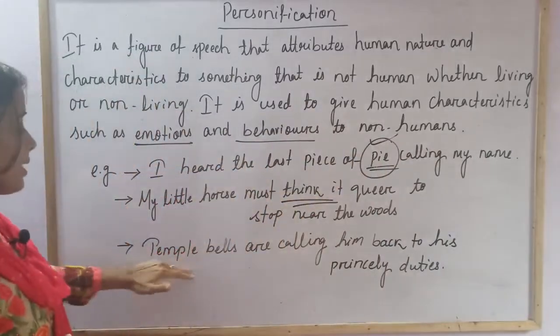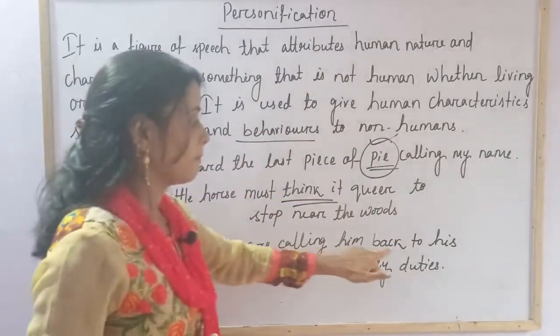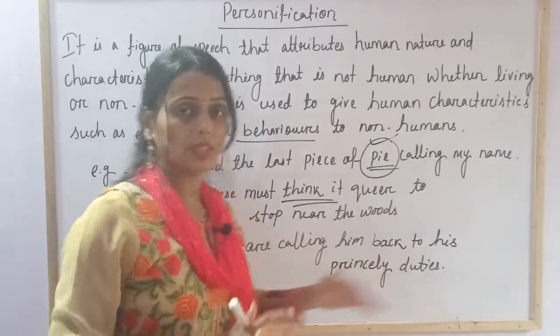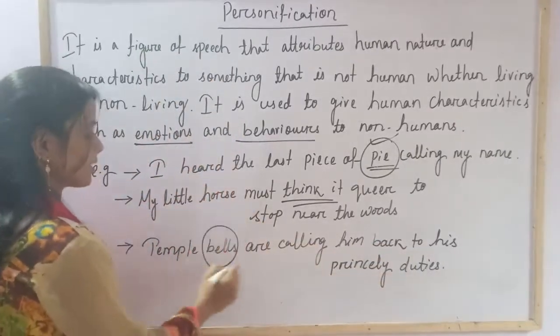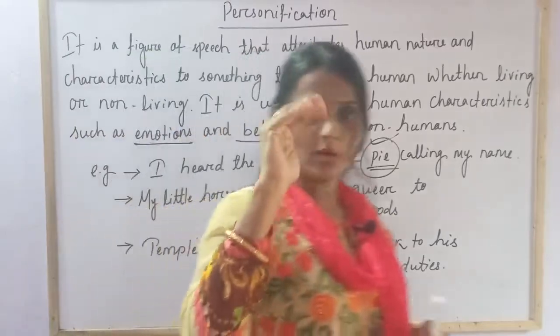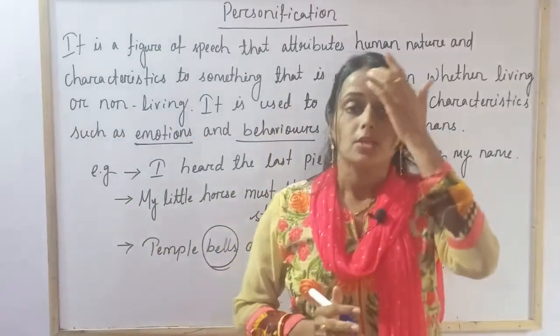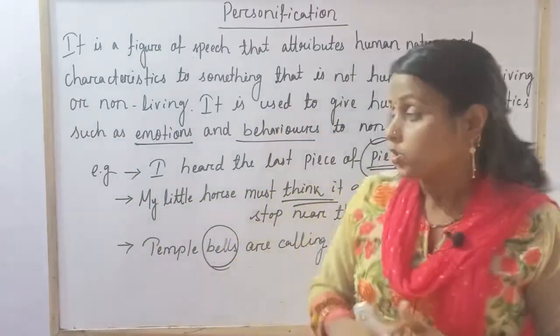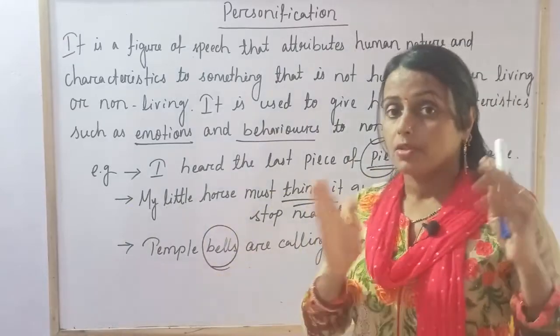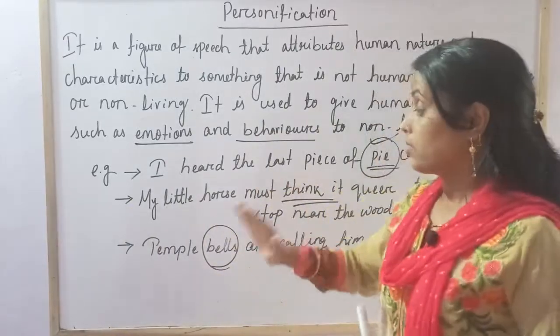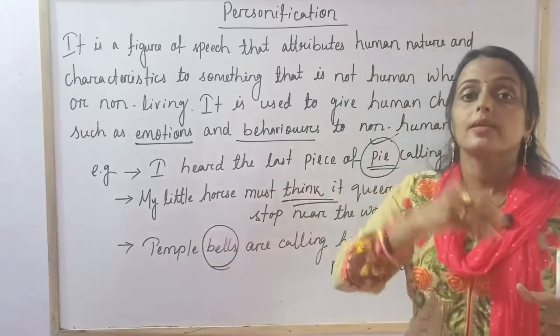Temple bells are calling him back to his princely duties. How can a bell call you? Is it practically possible? The bell will call you, come here. No, it is not possible. So how can the temple bells call you? It is mentioned that the writer has personified the bells with some human characteristics.